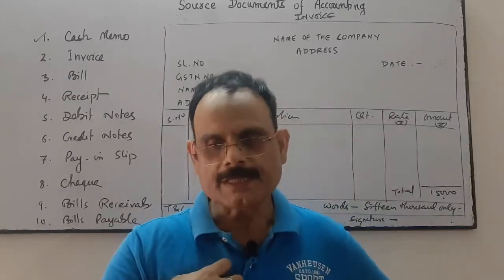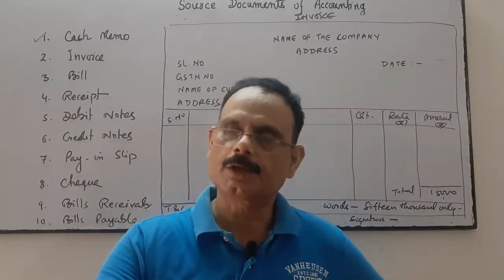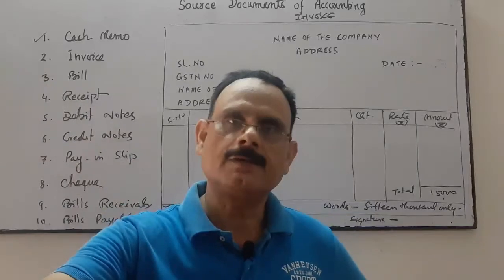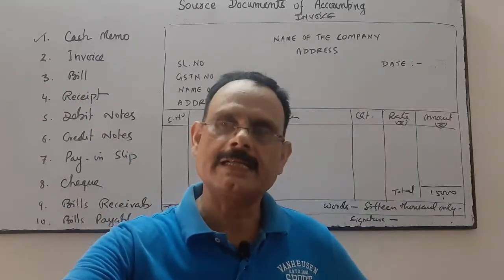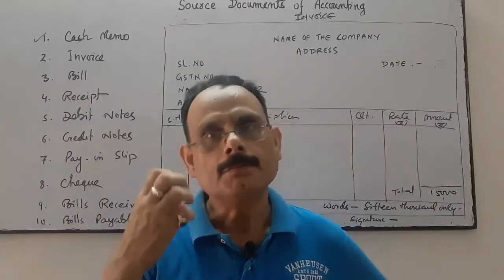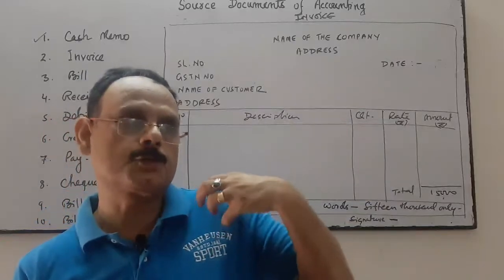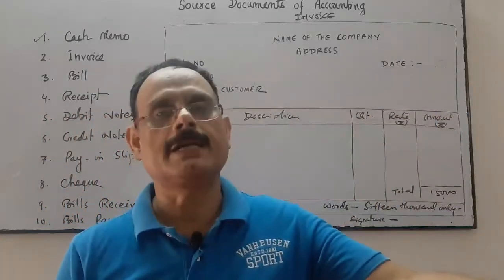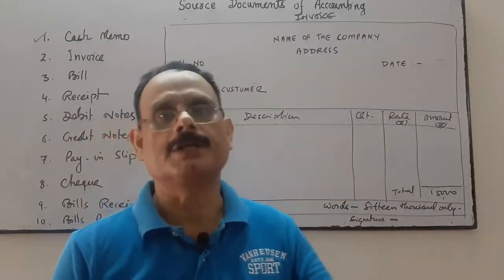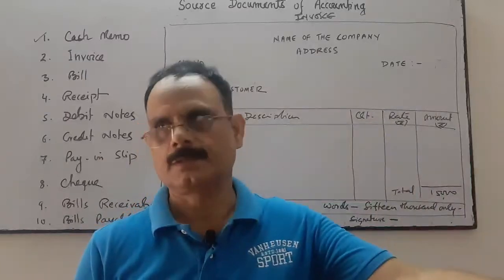So when my business purchased the goods, then I am the purchaser. So when I purchase the goods on credit, then seller will give me the bill. But when my business sold the goods to the customer on credit, then the same will be called invoice, which I will give to the customers.